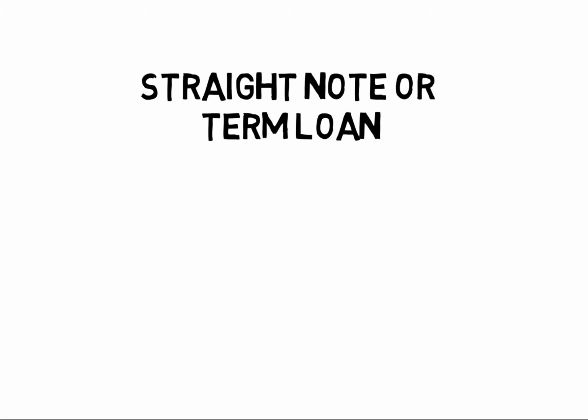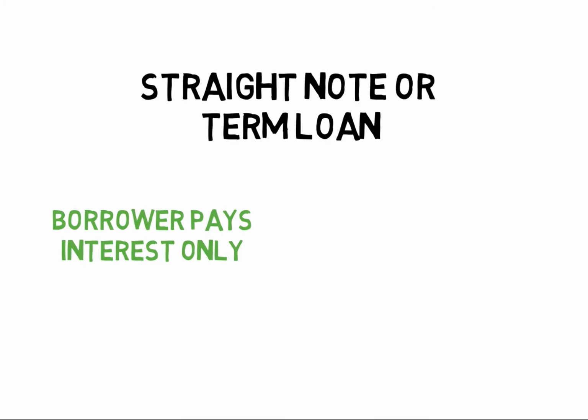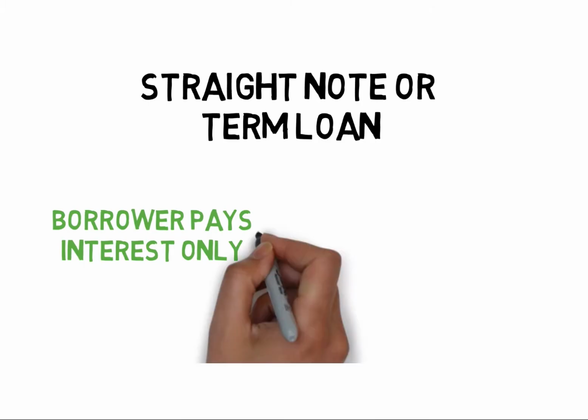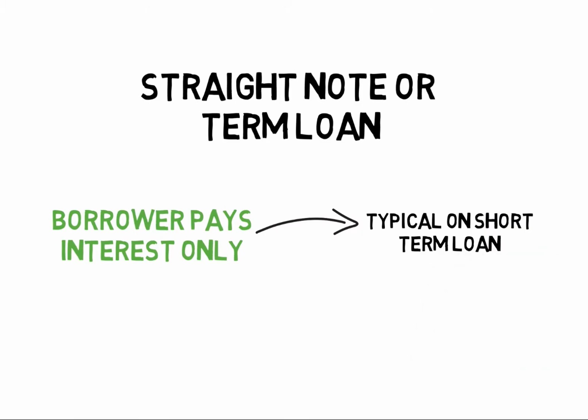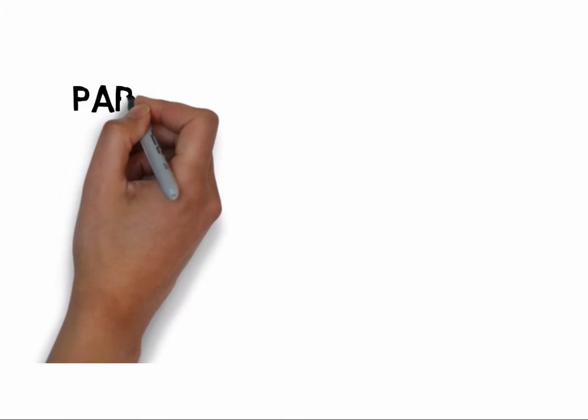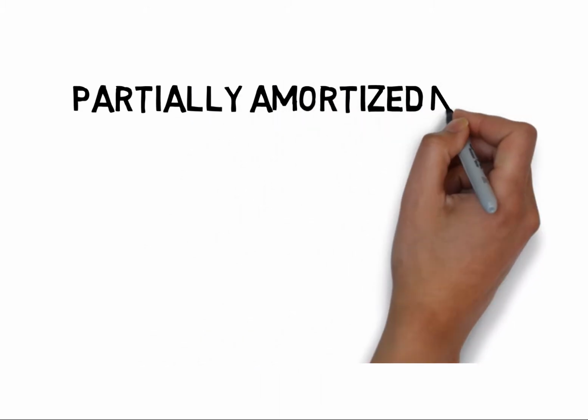Those two terms mean the same thing, straight note or term loan, and that's where the borrower pays interest only. This is typical on a short-term construction loan that may be only in effect for, say, 6 months. Another type of payment plan is called a partially amortized note.